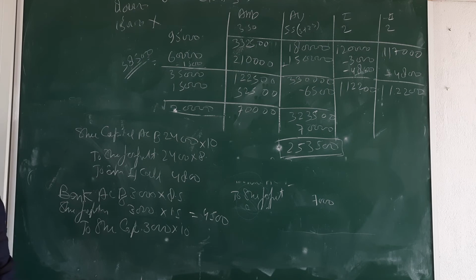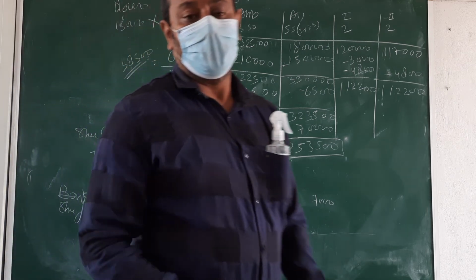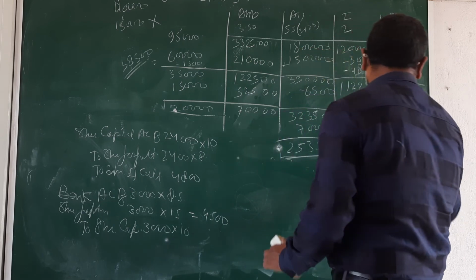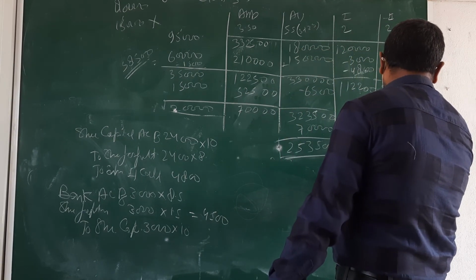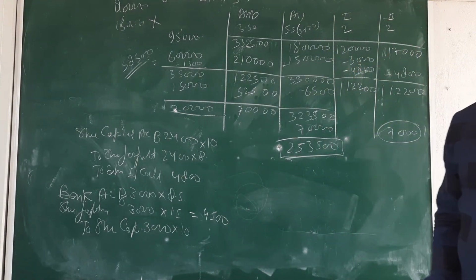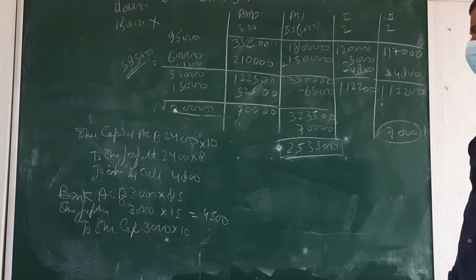Okay. Now we are going to calculate the amount which we are going to transfer from share forfeiture. 7,000 is here only and multiply this, what amount is coming? Tell me fast. 24 into 8.